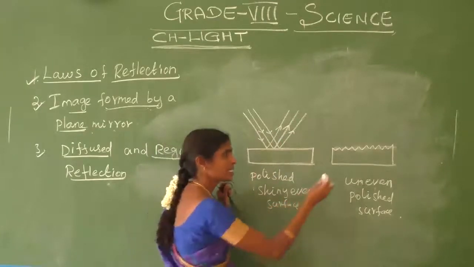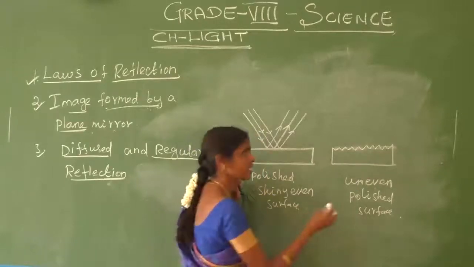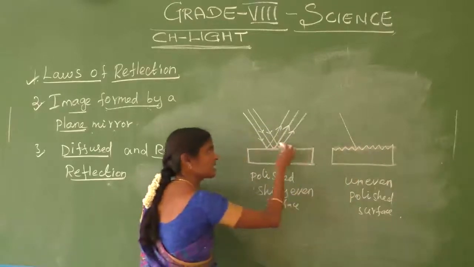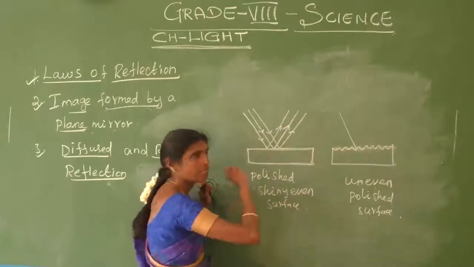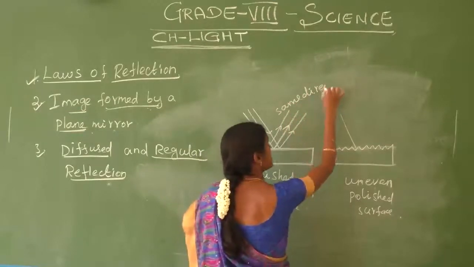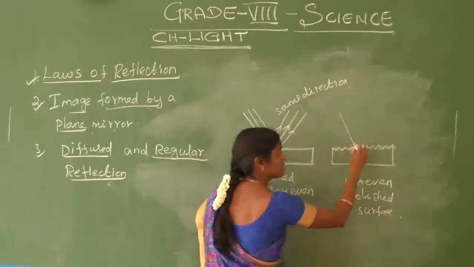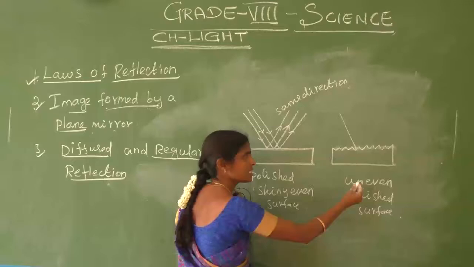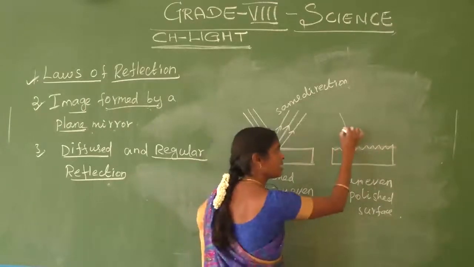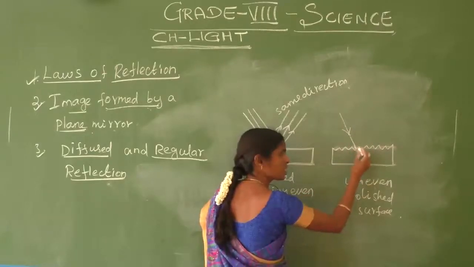Okay, this is the uneven polished surface. Let us consider the uneven polished surface, and we pass light rays on it. What happens?